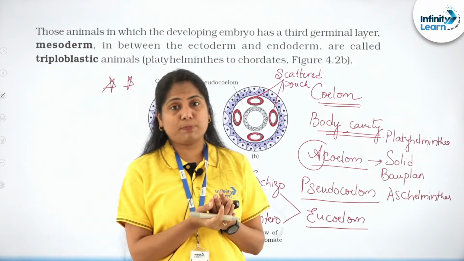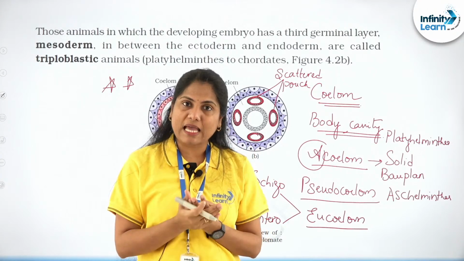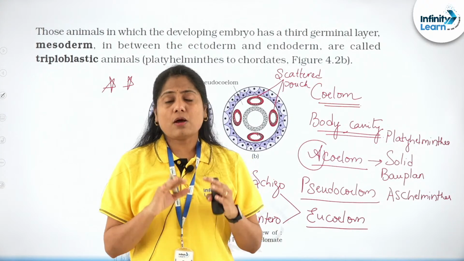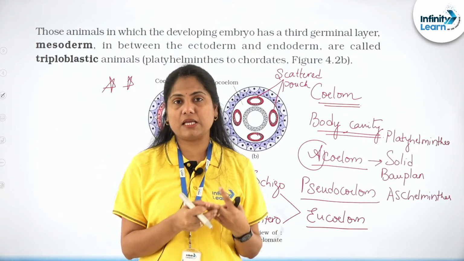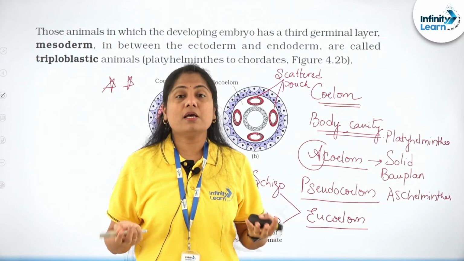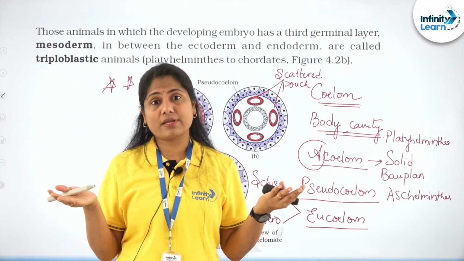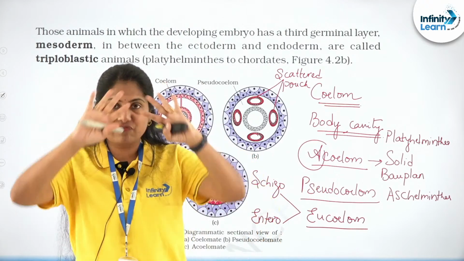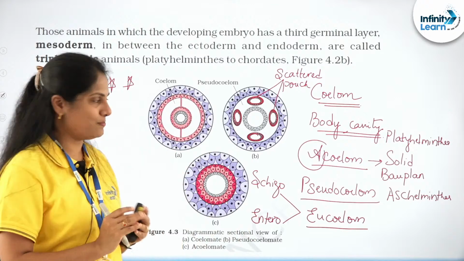When I say there is a space, Subiksha asks that, when we say there is a space, right, there is an empty cavity within the body of an organism, it is what is referred to as a coelome. Now, when I say Platyhelminthes or these organisms like liver flukes or the tapeworms, they do not have a cavity. Obviously, it is filled with some kind of a tissue, right? So, the tissue that is present in there, which is not allowing certain movement of the organisms or organs also within the organism, is the parenchymal tissue that's filling in completely to give that solid body plan to those organisms, right?